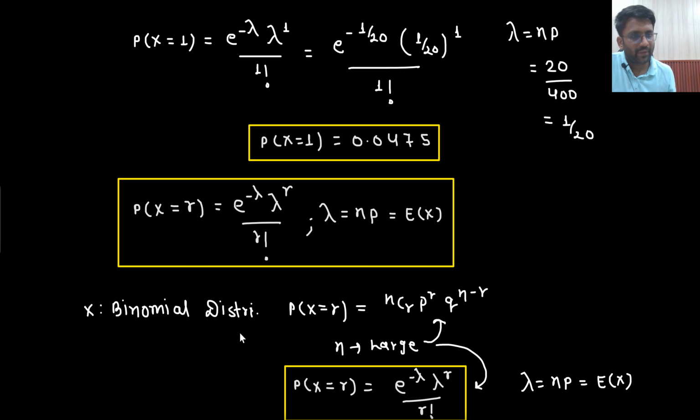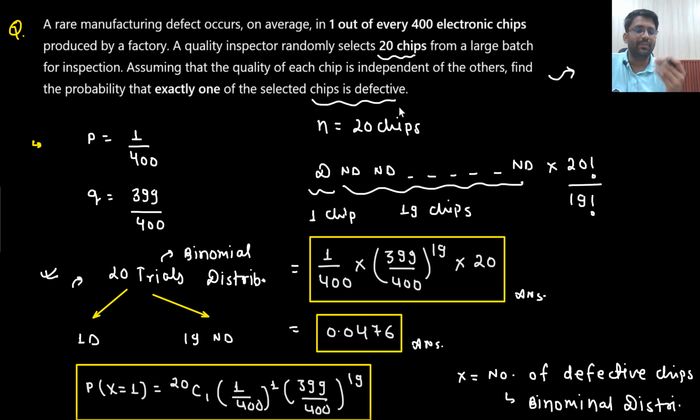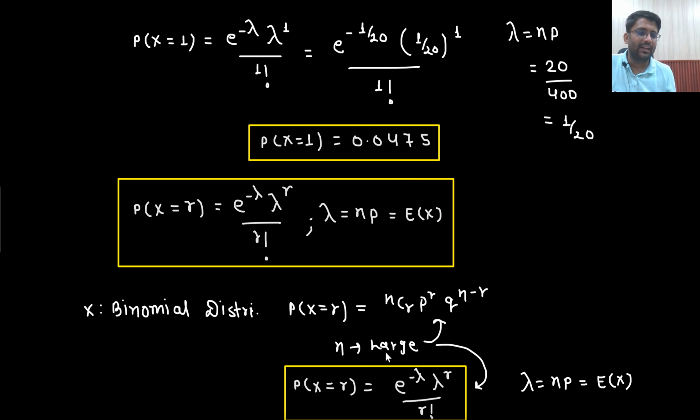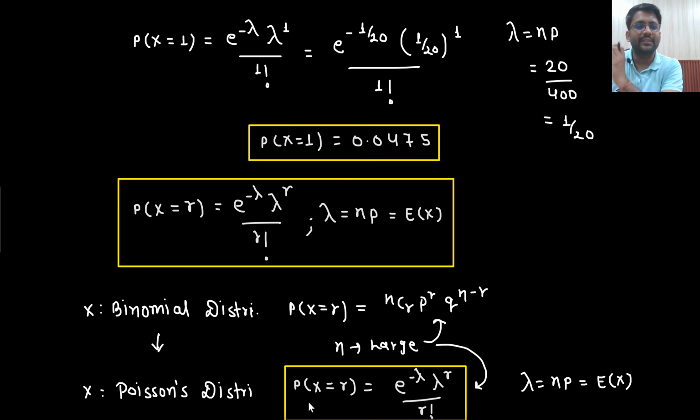So x was following binomial distribution for sure. But if the number of trials becomes larger, here the number of trials is 20, which is a bit larger number, then the binomial distribution would become Poisson's distribution. Is that understandable to you? The conditions of binomial distribution and Poisson distribution are the same. Only one thing is that the trials should be independent for sure, but the number of trials would be a bit larger in number. Is that understandable to you? That's it.